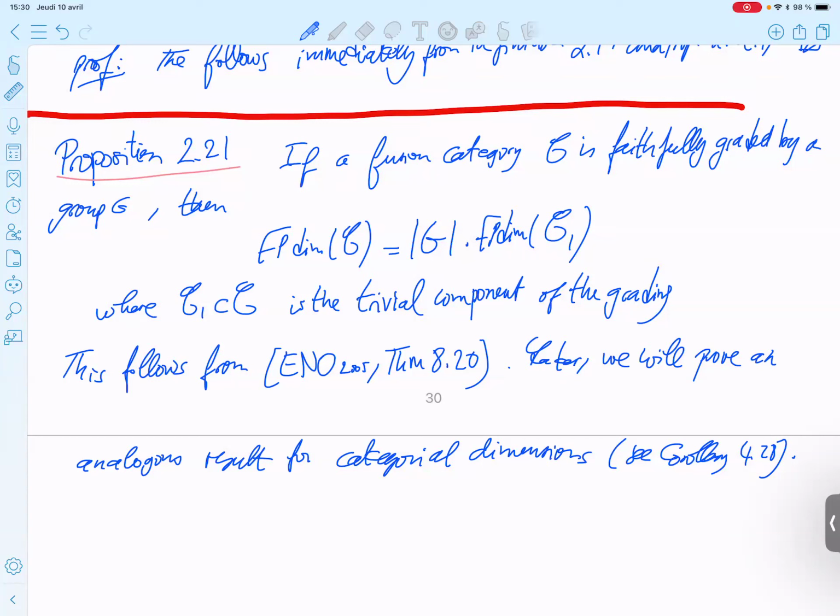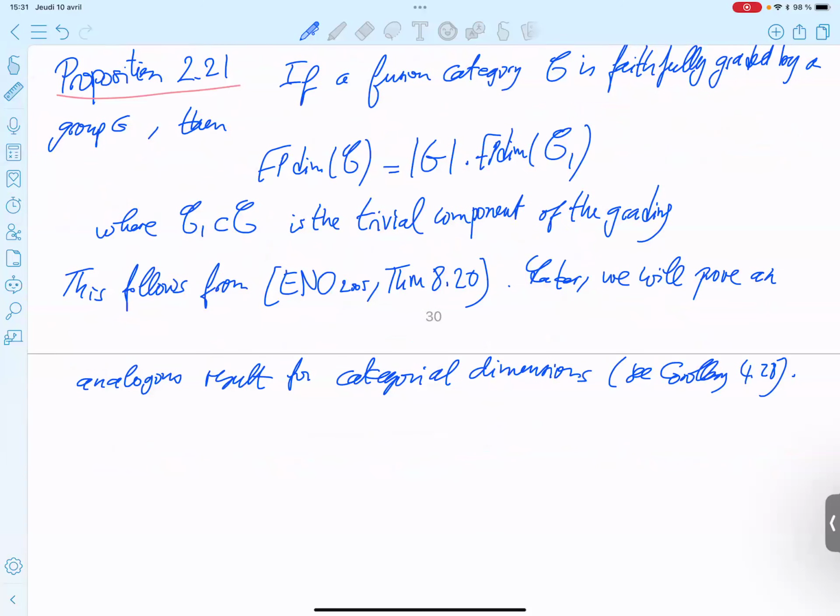Weakly integral means the global Frobenius span dimension is an integer, whereas integral means the Frobenius span dimension of each simple object is an integer. And we mentioned examples of fusion categories which are properly weakly integral. They are weakly integral, but not integral. For example, the Ising category. But in fact, this corollary is saying that this cannot happen in the odd dimensional case. The odd dimensional case, it's always integral.